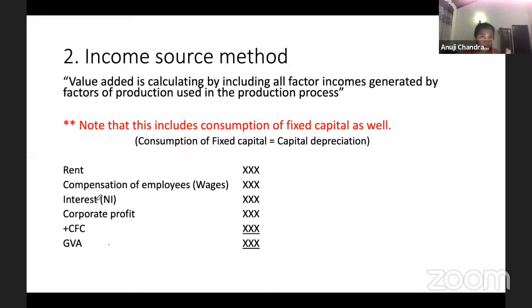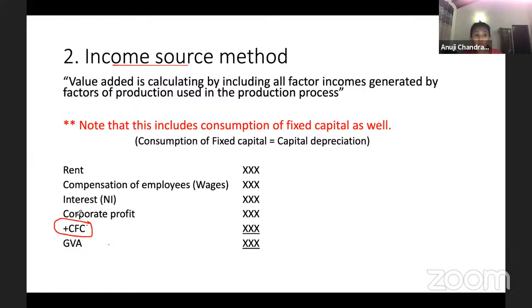And also remember this. This is a point where most of you get it wrong. It's better if you write it down, if you haven't printed this out or are not referring to a soft copy. Remember, in the income source method, you have to add consumption of fixed capital, that is depreciation. Now remember, this is not minus depreciation. Depreciation is included.